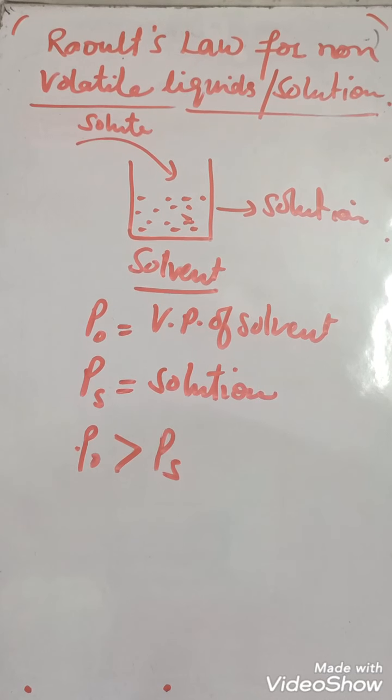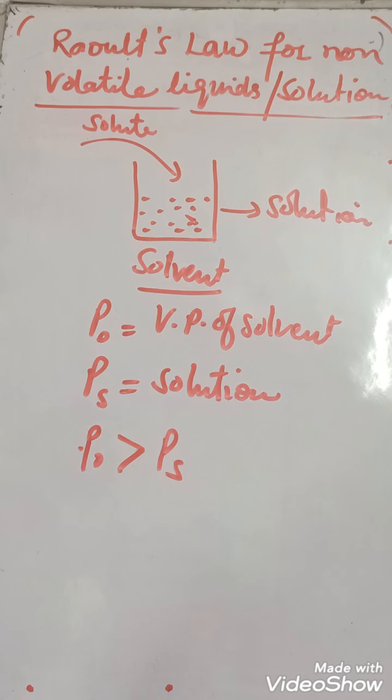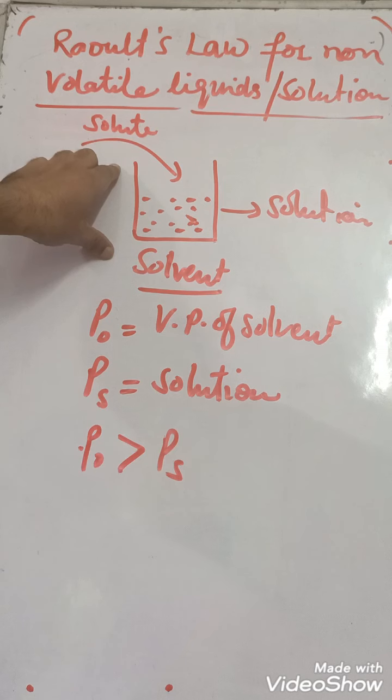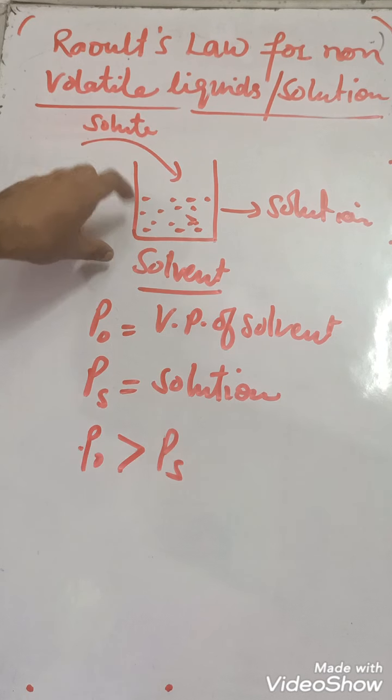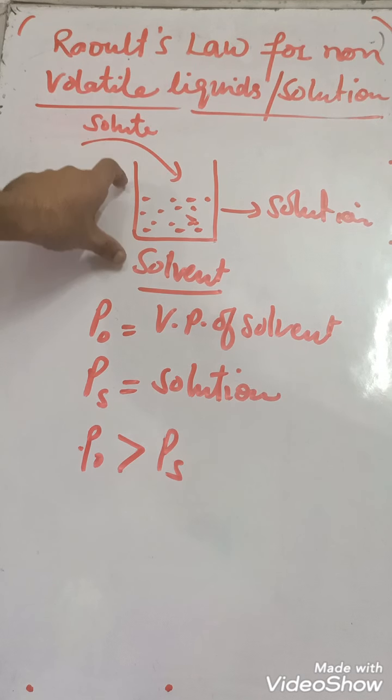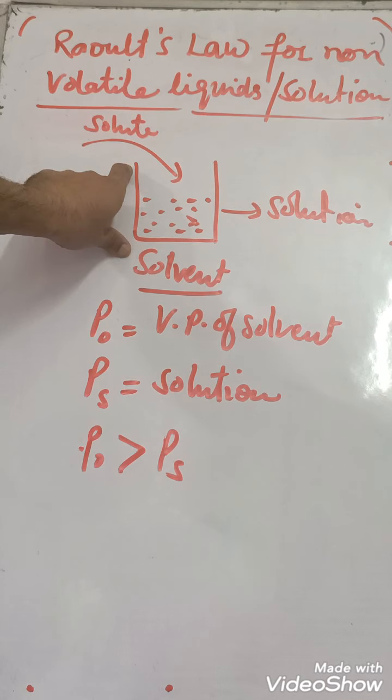That means when a solute dissolves in a solvent, the vapor pressure of the resulting solution decreases. Why? Because in pure solvent form, we have the maximum number of solvent particles which can vaporize, so the pressure will be maximum.